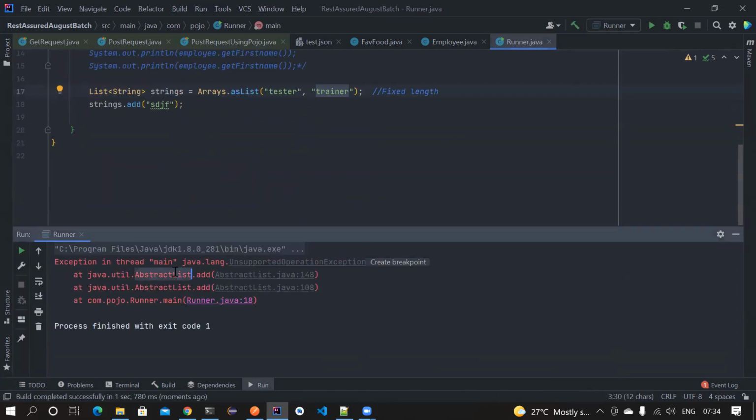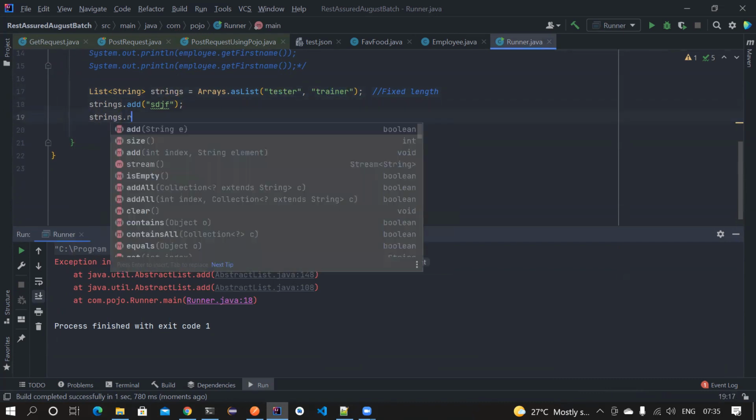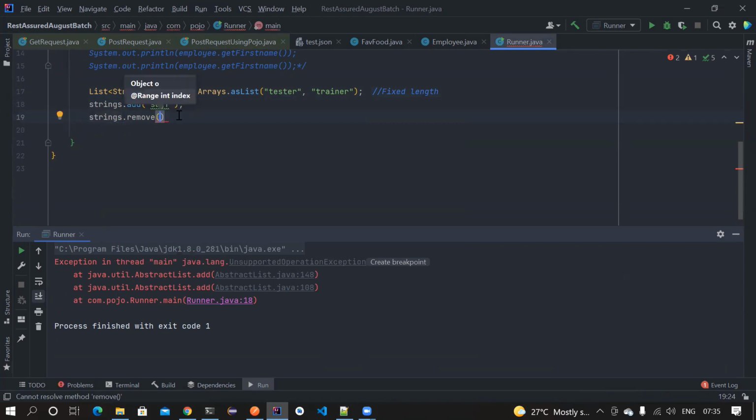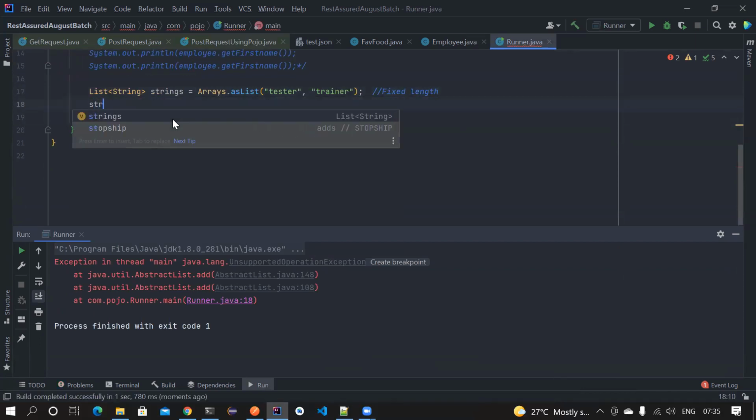So it's telling it's an abstract list. Why are you trying to add something? It's an unsupported operation here. The size will always remain 2. Even if you try to remove something out of it, it won't allow. Even though you get an option, at runtime it won't allow, because that's an abstract list or a fixed length list.